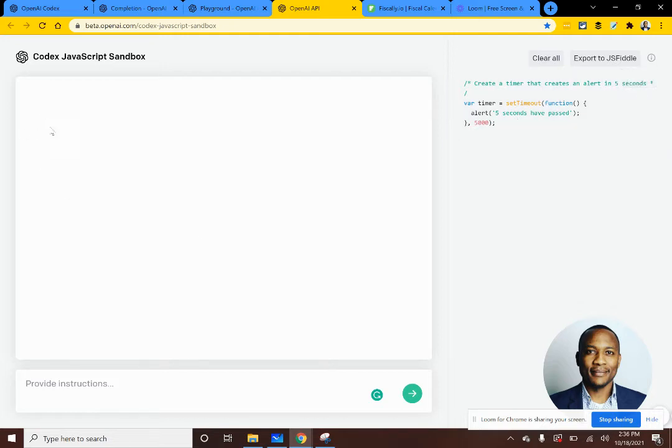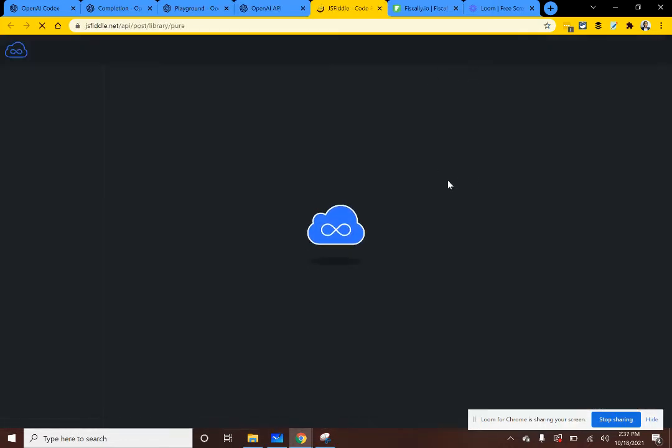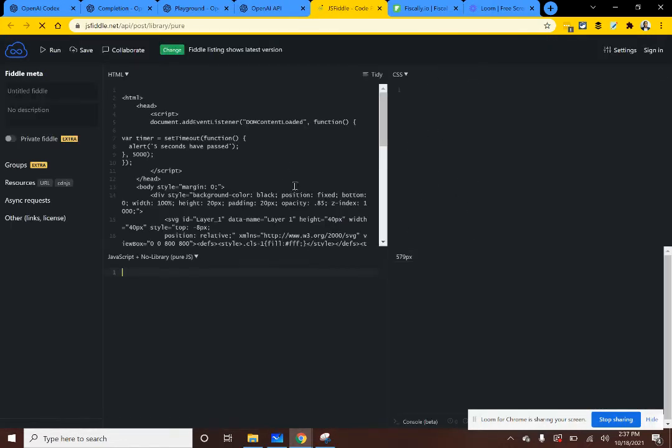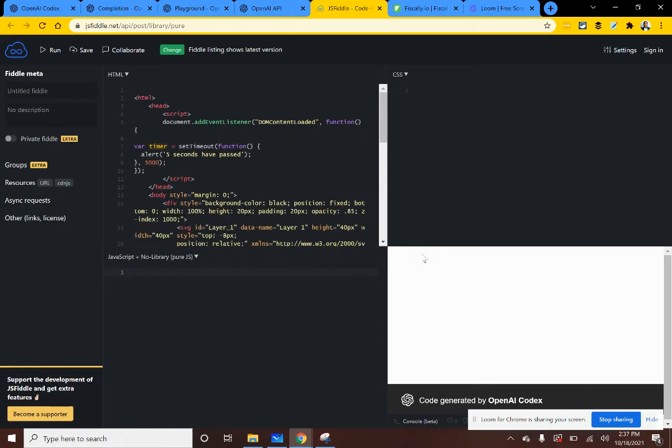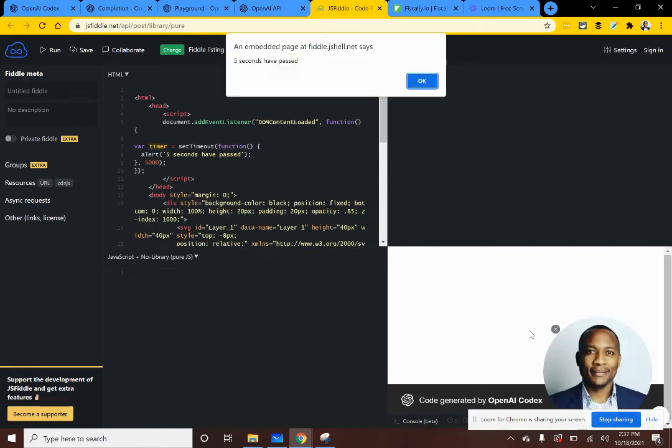Now, you don't see any results here. And the reason is we're going to have to export this to JS Fiddle and run this in this engine. So if you count 1, 2, oh, I guess I counted before I did. So 5 seconds have passed and now we get the alert, right?